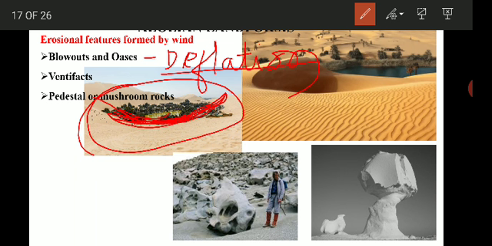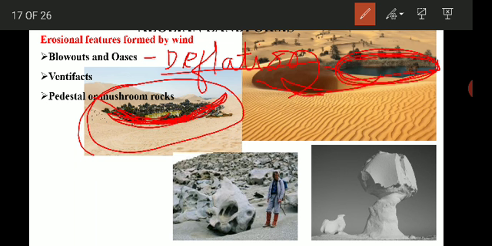Such depressions are called blowouts, and when such blowouts are filled with water, as you can see here, they are called an oasis. So oases are the depressions which are filled by water. This is another feature, that is, the oasis is a feature which is formed by wind erosion.